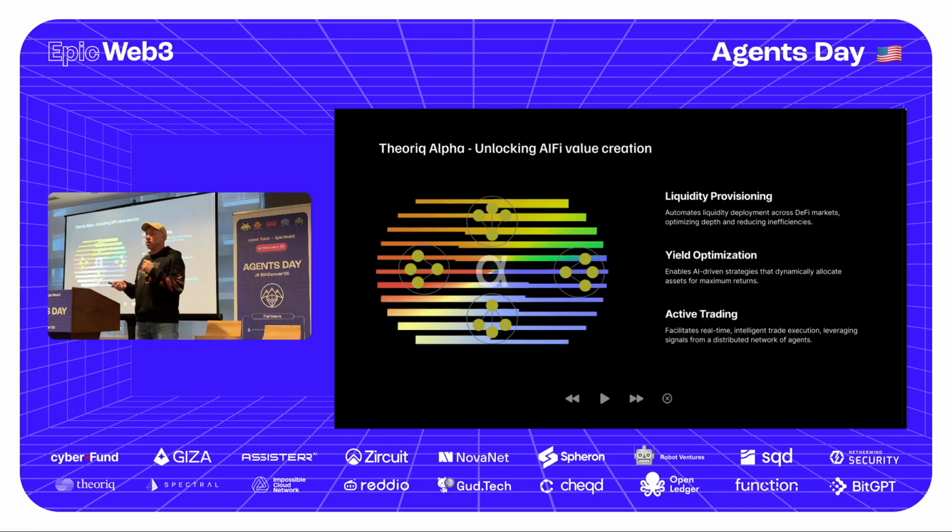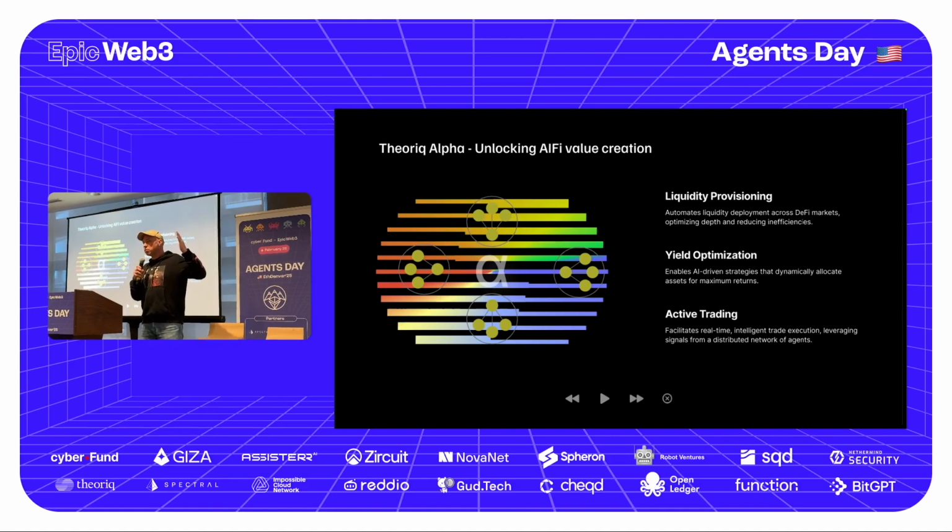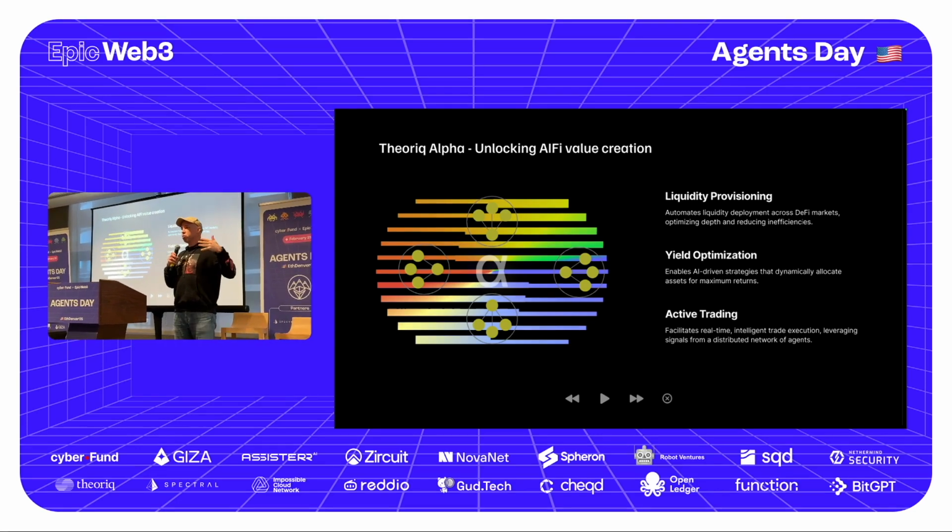And the use cases that we're really interested in are things like liquidity provisioning, yield optimization, active trading, these deeper DeFi use cases that go far beyond the personality bots and signal bots that are out there, and start to get into how we can apply AI agents further down the crypto stack. Because think about a crypto portfolio or any portfolio. What percentage of a portfolio should be actively traded? 5 to 10%, right? What percentage really should be generating yield? 30, 40%? How much of it should be totally passive? Another 30 to 40%, right?